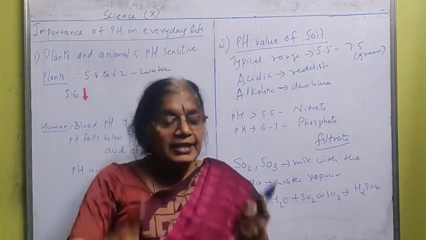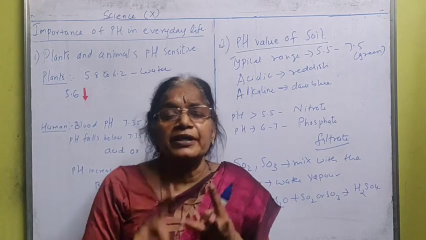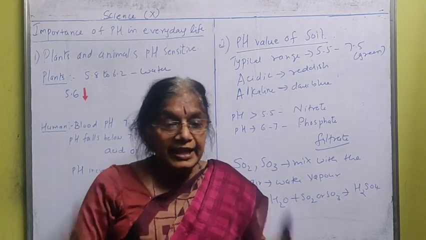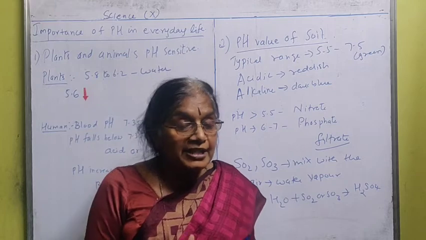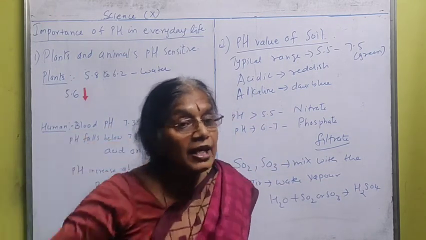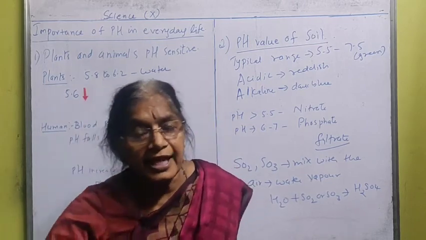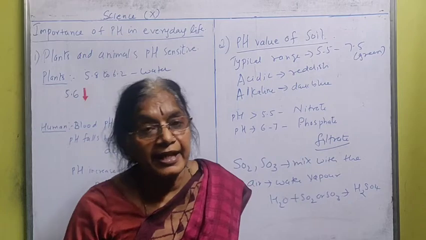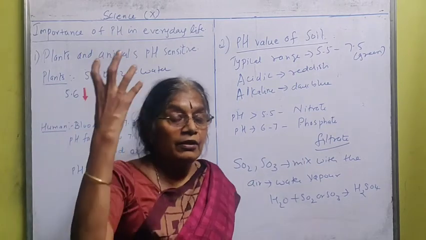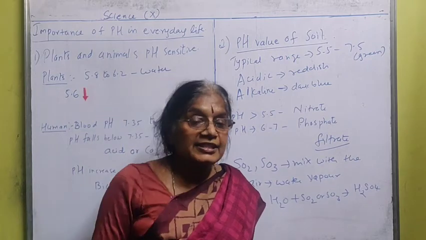A soil needs nitrogen, phosphorus and potassium. NPK, you know that the farmers are adding fertilizers. Why do they add the fertilizers? Because the soil is not having nitrogen content, or the soil is not having phosphorus content, or the soil is not having potassium content. So to increase that nitrogen, potassium or phosphorus, the fertilizers are added.